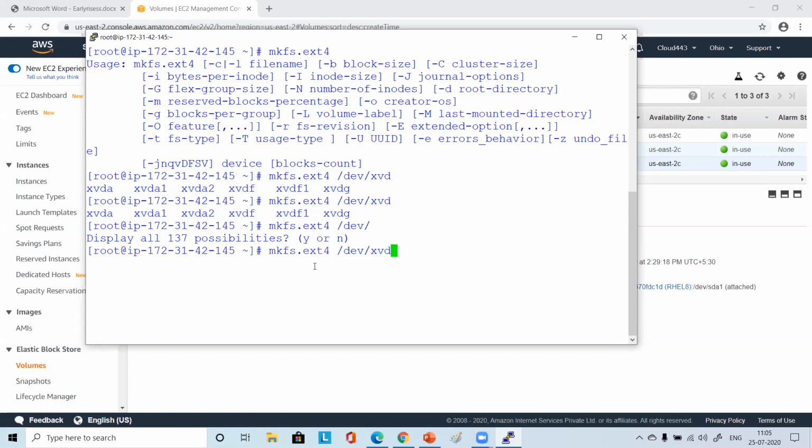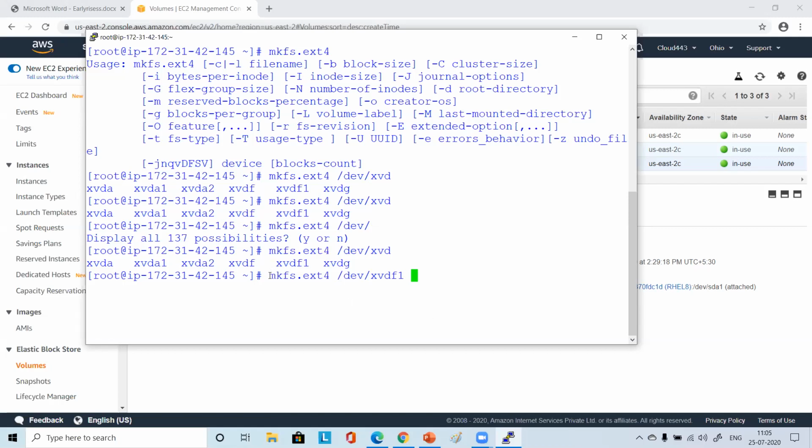dot ext4. So do tab 2 times. It will tell you which one you want. So you have to do XVDF1. XVD and XVD tab F1. F1. Yeah. Okay.